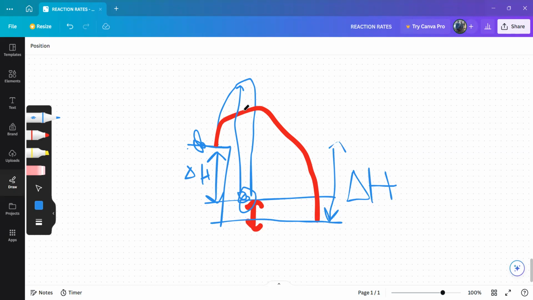But as I'm now decreasing my activation energy, my delta H does what? Increases. As you see, that is case 1, and that is case 2. In case 1, delta H decreases since I increase activation energy, but as I'm decreasing the activation energy, it's like I'm adding a catalyst, and delta H will increase.